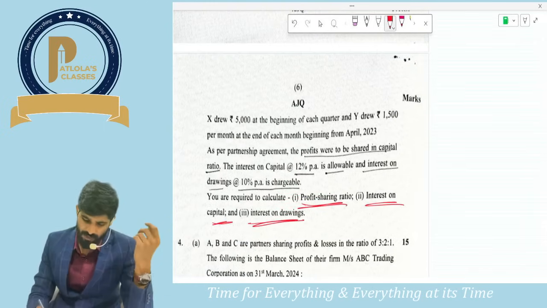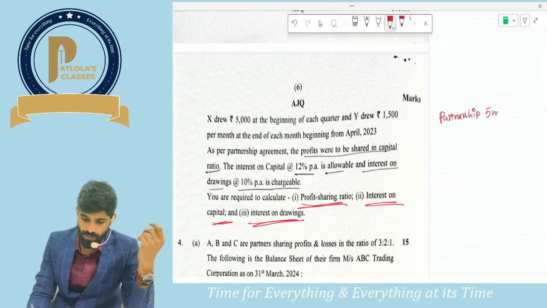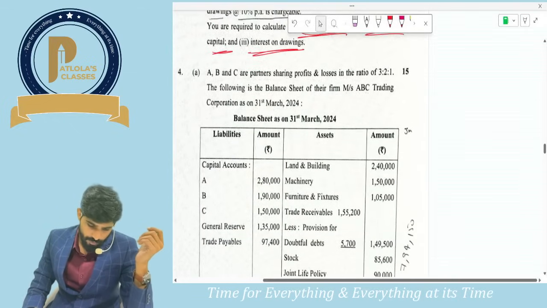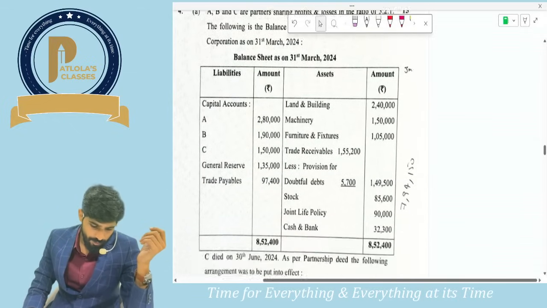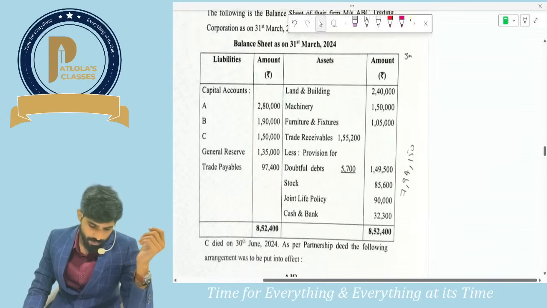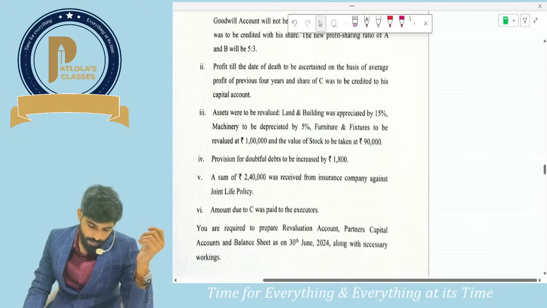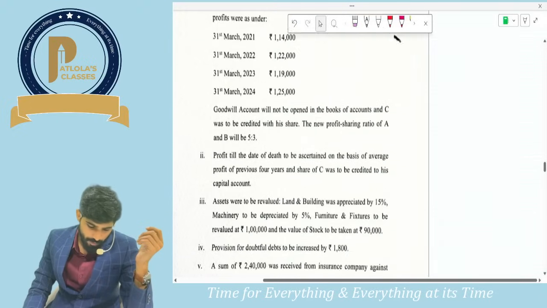A very basic question on partnership which is for 5 marks. Okay guys, this question also was reasonably good. Okay, next question 4A. A, B, C are partners sharing profits and losses in the ratio of 3:2:1. They have given the balance sheet and additional information. You are required to prepare revaluation, partners capital account and balance sheet.